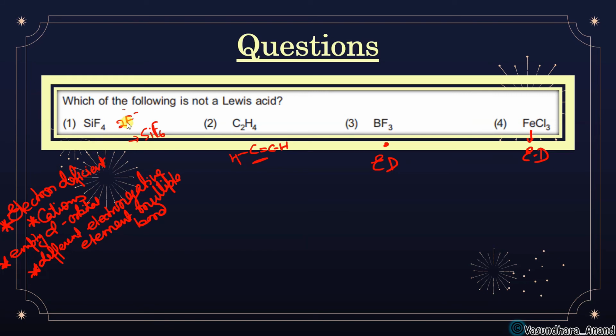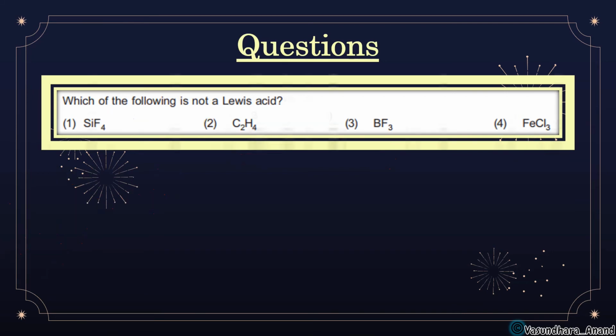So here we can see that SiF4 accepts F minus, which is a base, so it is accepting and forming, which means this is a Lewis acid. But look here, this is a C double bond C. There is a multiple bond, but not between two different electronegative elements. It is between the same element. So this is not a Lewis acid. Got the answer? Clear? Okay, now let's move to the next thing.